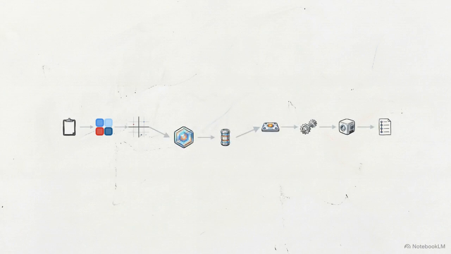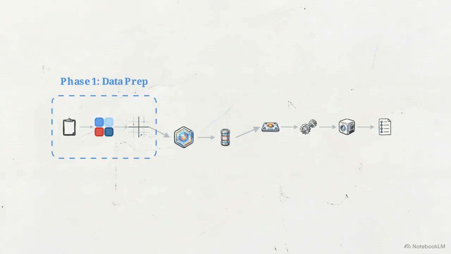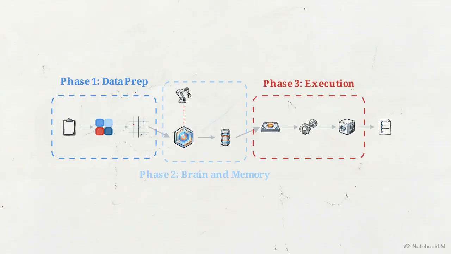Agents and protocols like MCP take a passive text generator and turn it into an active participant capable of navigating the digital world. Let's step back and look at the complete journey our text prompt just took, from raw input on the left to a confirmed booking on the right. We can group tokenization and vectorization into our first functional category, Phase 1, data prep. The heavy lifting in the middle section, where transformers, attention, fine-tuning, and RAG operate, becomes Phase 2, brain and memory. And the final step, where agents and MCP bridge the gap to external tools, stands alone as Phase 3, execution.